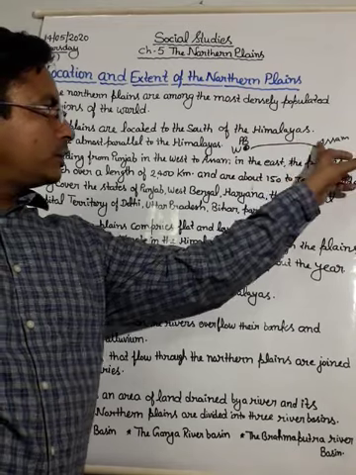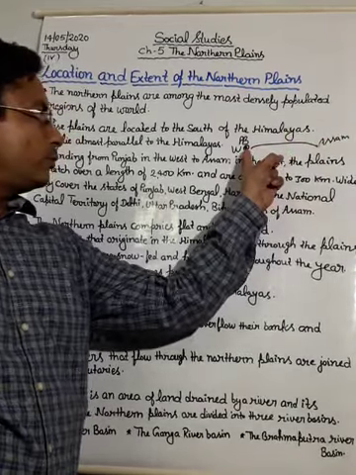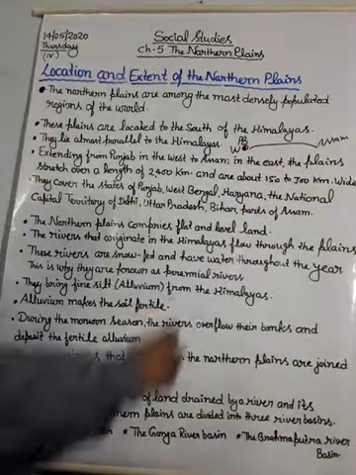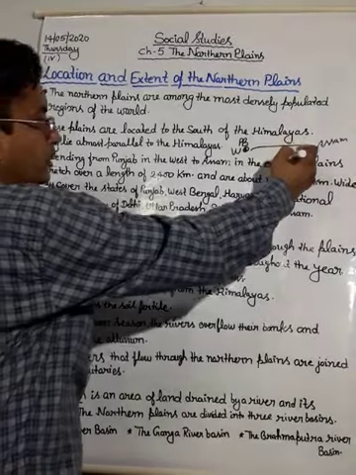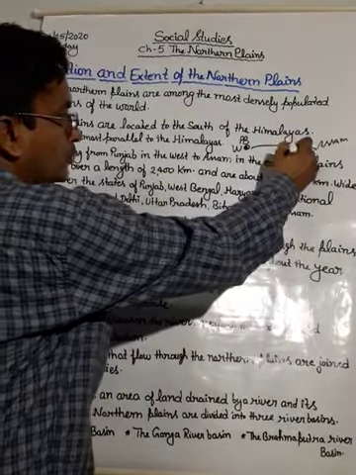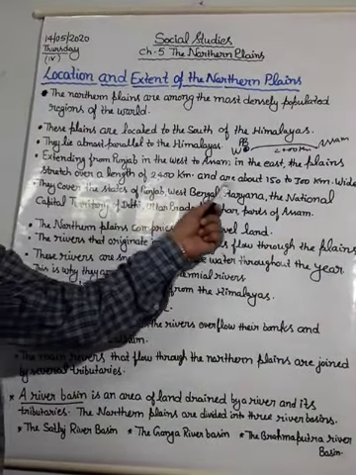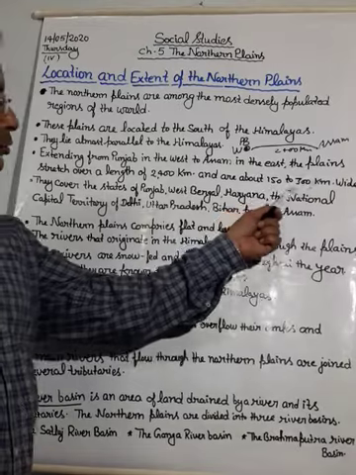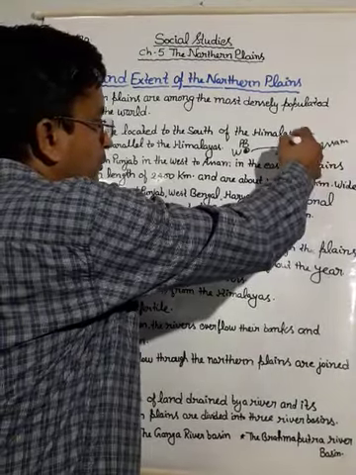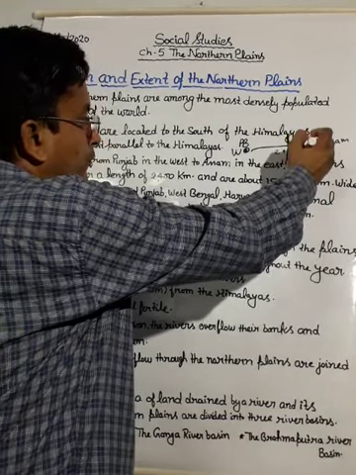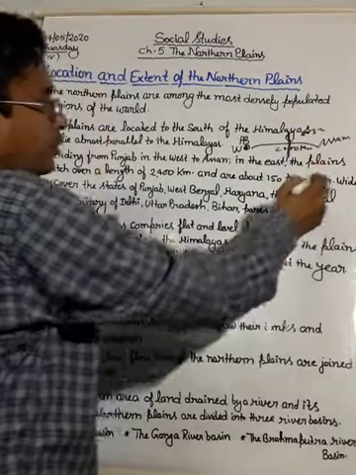That is the extension of the northern plain. It stretches over a length of 2400 kilometers and is about 150 to 300 kilometers wide.